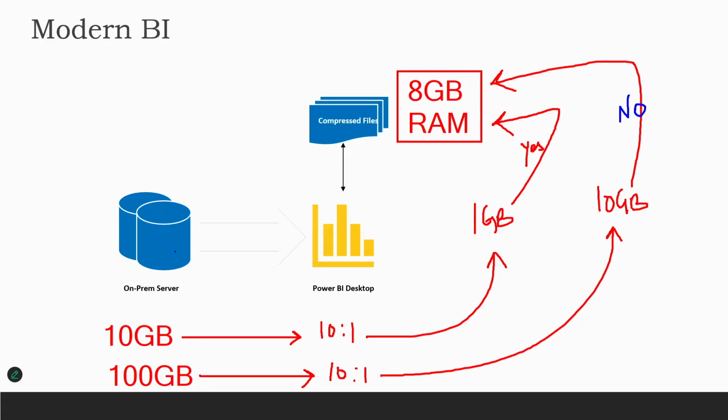The advantage is the data is being kept in the local memory, and Power BI is able to read and write that information very quickly. That's one of the advantages. But what is the disadvantage here? The disadvantage is if you bring in data that is beyond the compression limit, and you have so much data coming in, you won't be able to store that information in your 8 GB RAM or the memory.